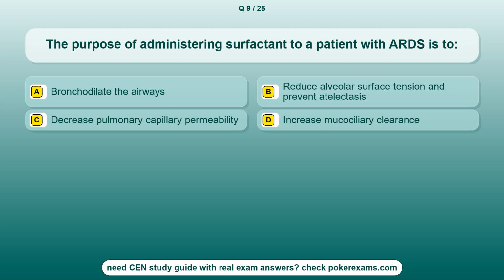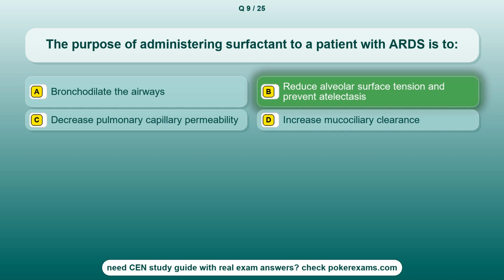Question 9. The purpose of administering surfactant to a patient with ARDS is to. Option A. Bronchodilate the airways. Option B. Reduce alveolar surface tension and prevent atelectasis. Option C. Decrease pulmonary capillary permeability. Option D. Increase mucociliary clearance.